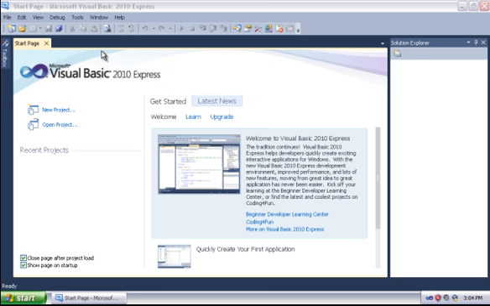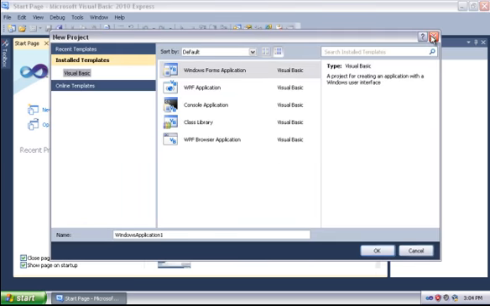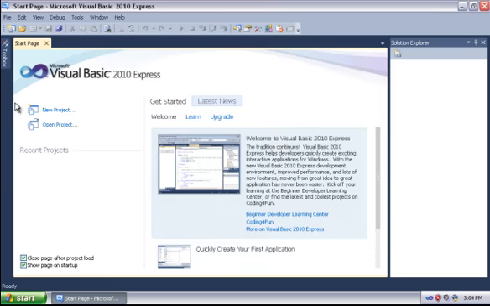Okay, so here it is. Now I'll give you a very basic run through here. New project, you can create new programs from here. I'll delve into this in my next tutorial more. And open project lets you obviously open your projects.